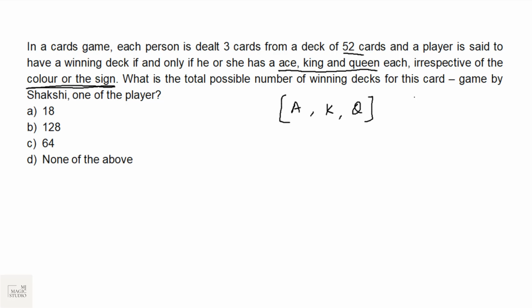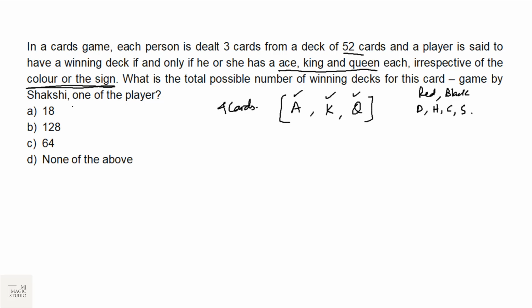Whatever color it may be, we have got two colors, red and black. It can be any sign, either diamond, hearts, clubs or spades. What is the total possible number of winning decks for this card game by Sakshi, one of the players? Now, we know that for each of A, K, Q we have got 4 cards.